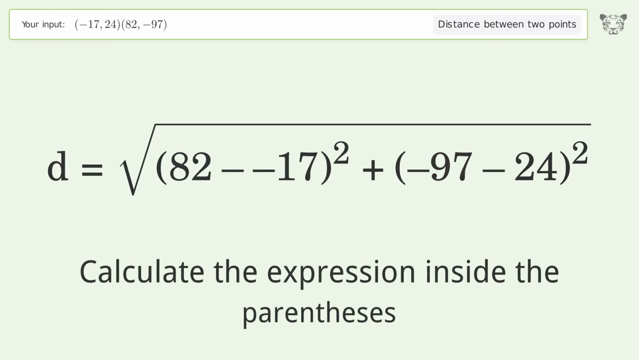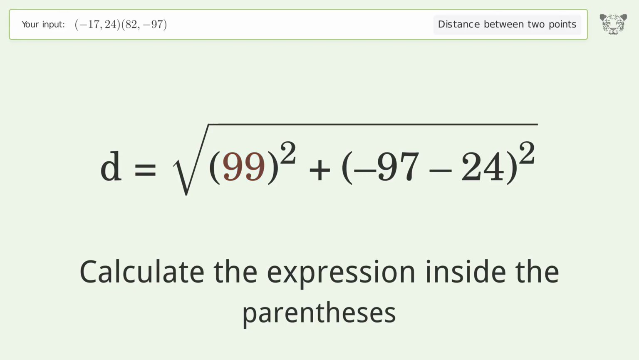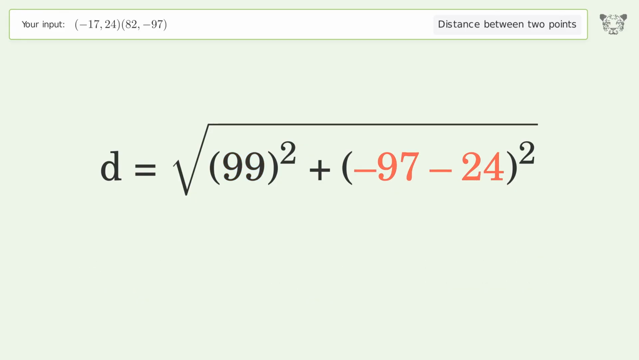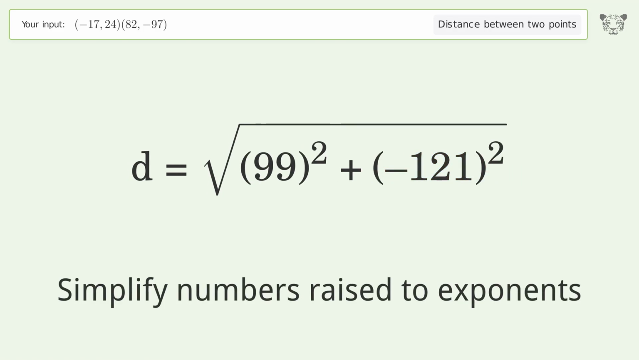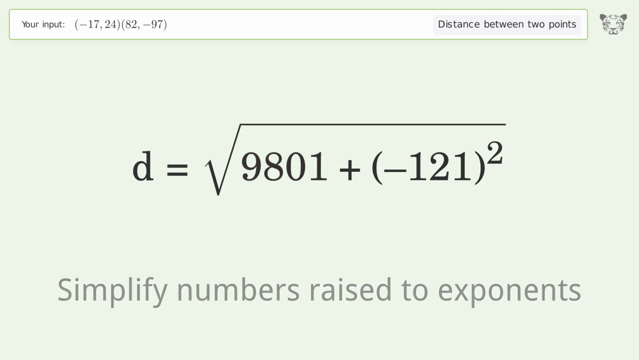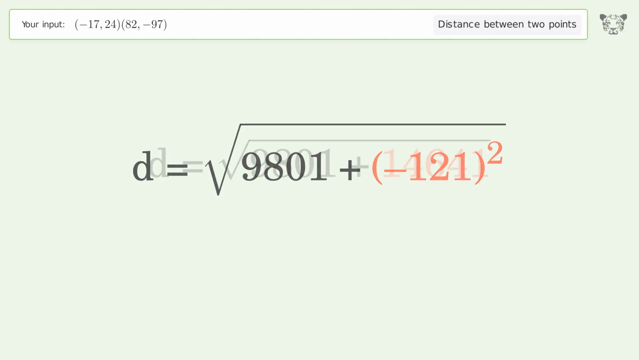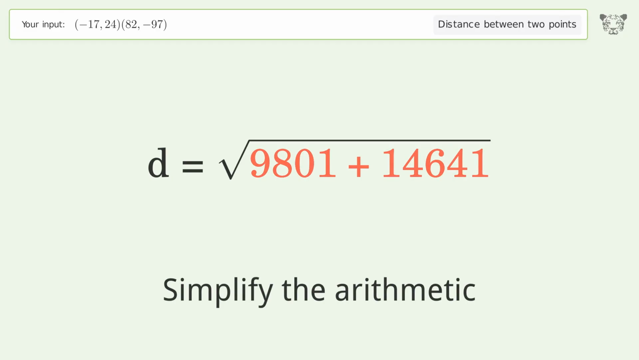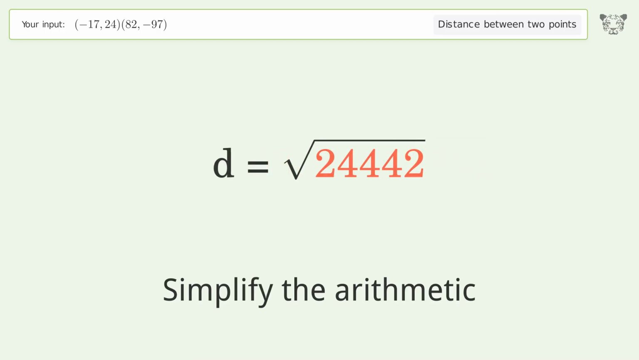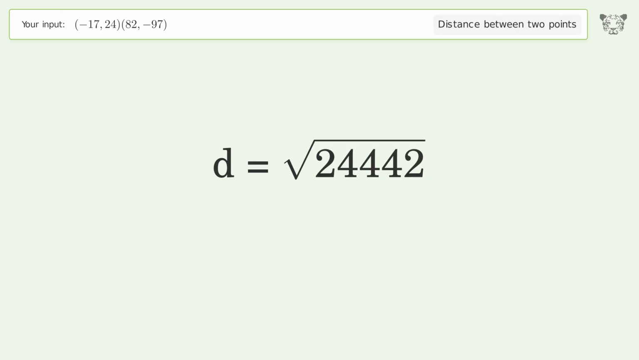Calculate the expression inside the parentheses. Simplify numbers raised to exponents. Simplify the arithmetic. And so the distance between the 2 points is the square root of 24,442, or 156.339.